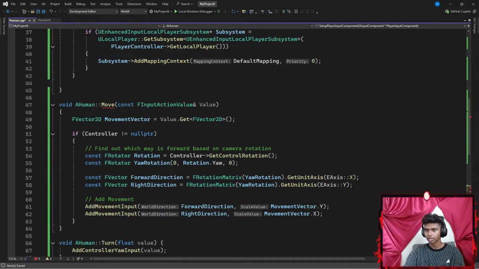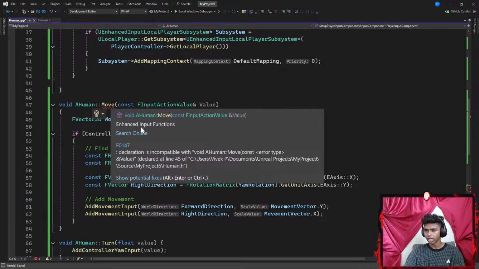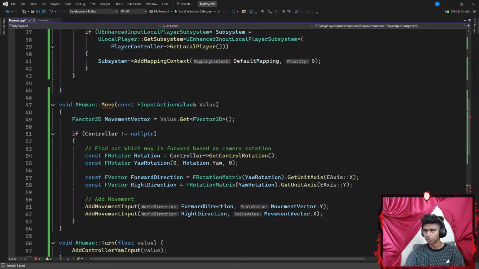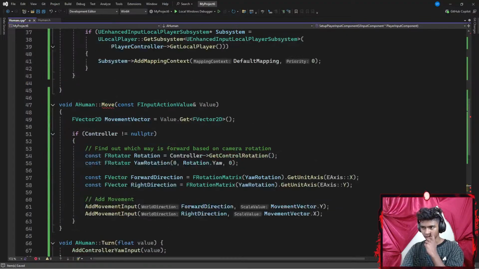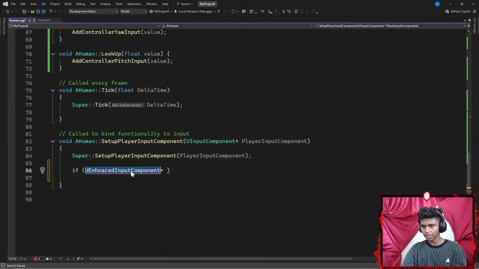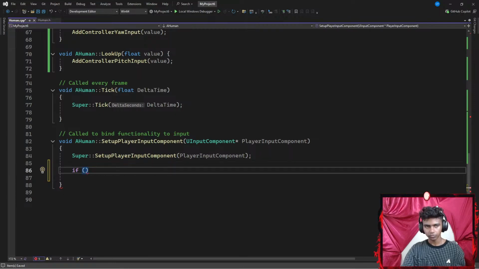Sure, I did. The Move function declaration is incompatible with a void Move header type value. Okay, so it says something about a header type. Let's see why. The void function, created there, ended there. This part should be kind of correct. Let's go with a bunch of Control C's here. There we go.